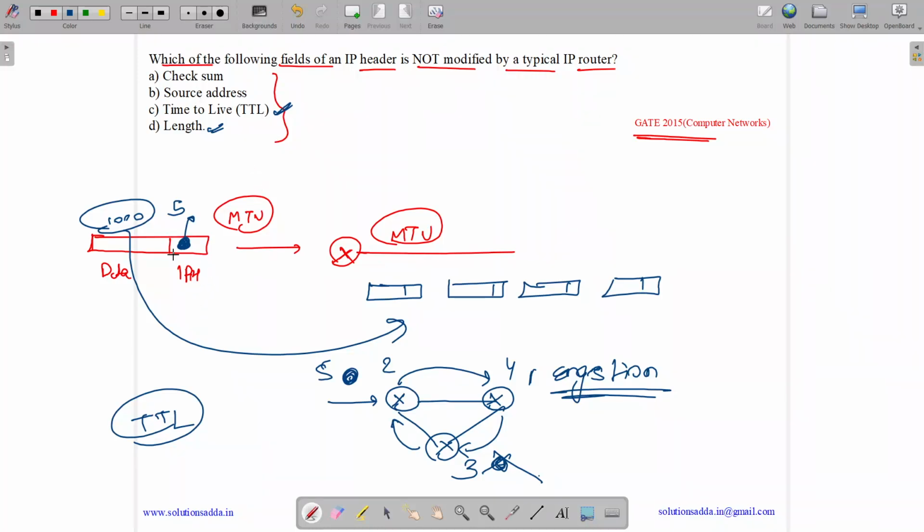Checksum. Checksum is calculated for the IP header. As TTL value is changing, this checksum is also changing. Yes. Source address. Source address is generally not changed by any intermediate router. So, which is not modified? Answer is source address. Option B.